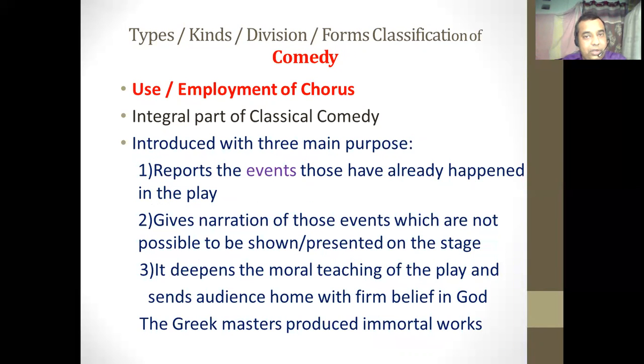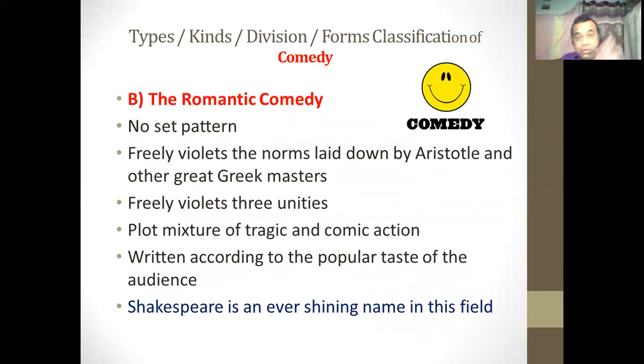Another important thing for classical comedy is that it should employ the chorus. Why has the chorus been used in classical comedy or drama? It is used for three purposes. The first is that it reports the events that have already happened in the play. Secondly, it narrates those events which are not possible to show on the stage. And thirdly, it deepens the moral teaching of the play and sends the audience home with a firm belief in God.